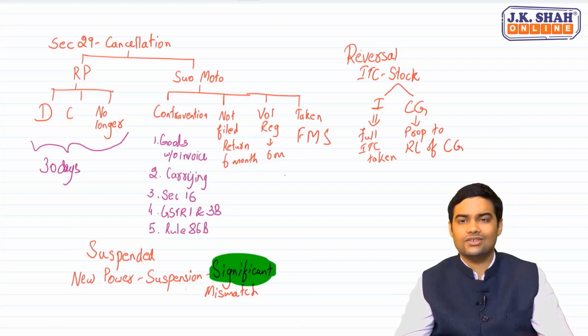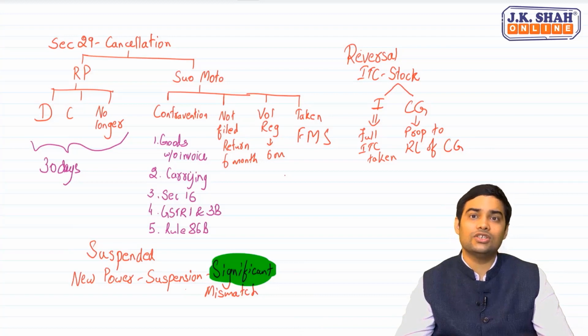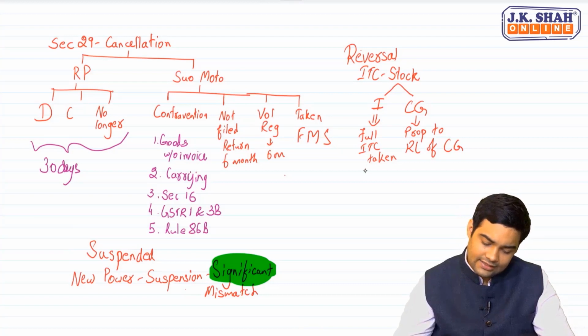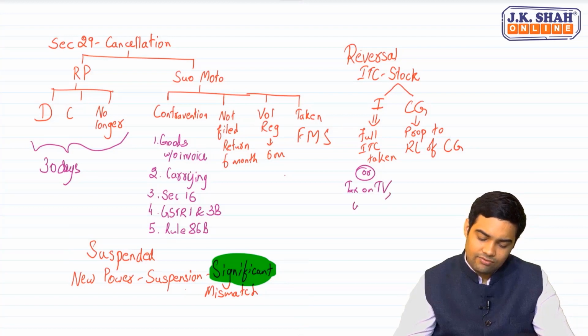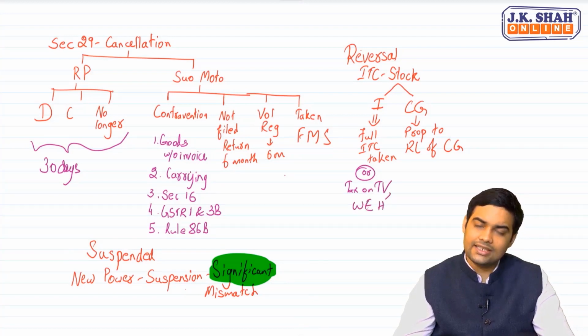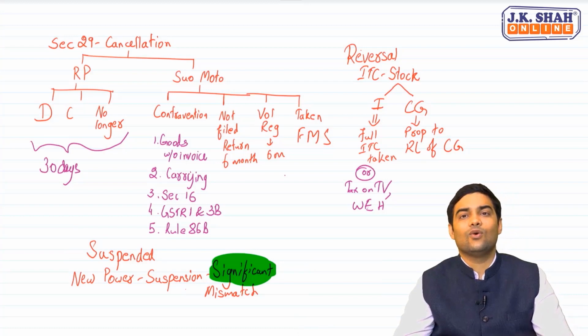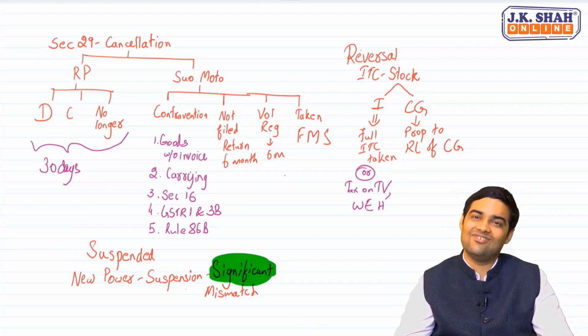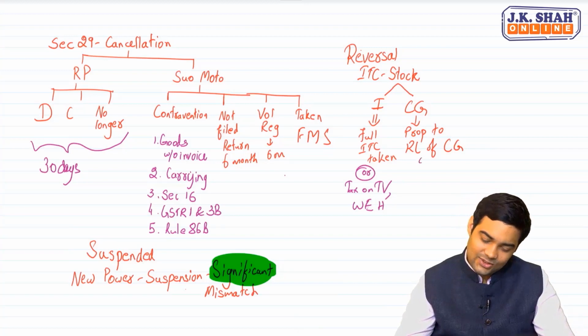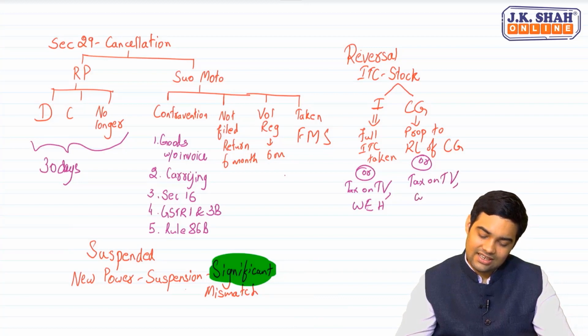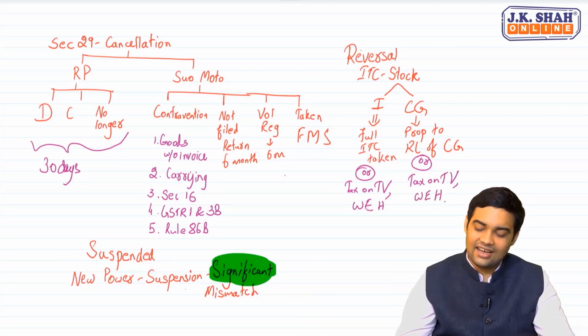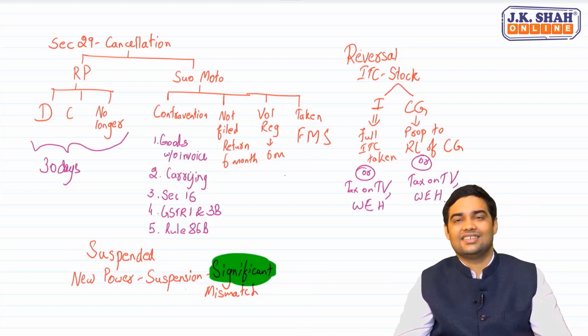Now, these two things you have already seen. Full ITC taken and proportionate to the remaining life of capital goods. Total life of capital goods is 60 months. Here, in case of cancellation, one more thing is added: or tax on transaction value, whichever is higher. So, the government wants to compare the tax on transaction value, and whatever is higher, that's the reversal which the government is seeking. Here also, proportionate to remaining life or tax on transaction value, whichever is higher. The government is seeking a higher reversal in these cases.